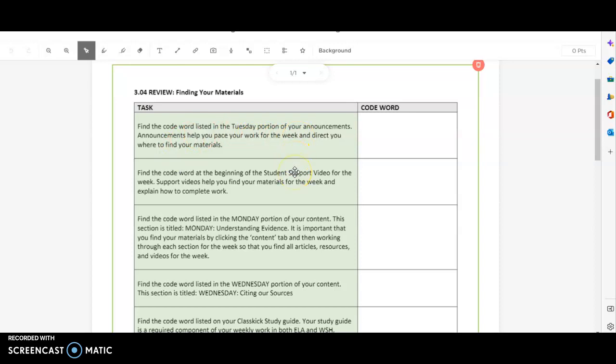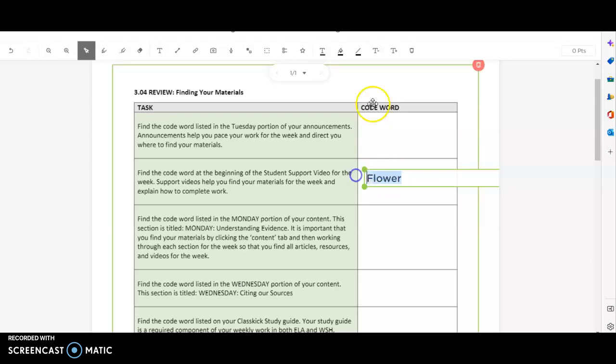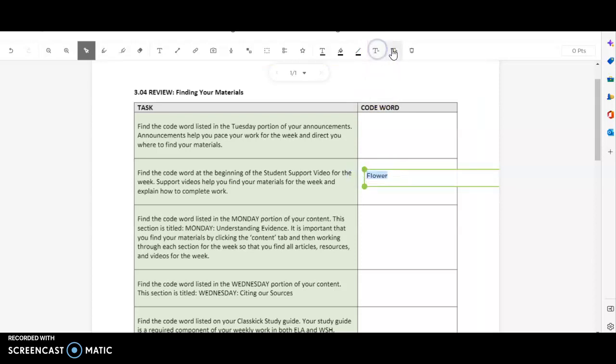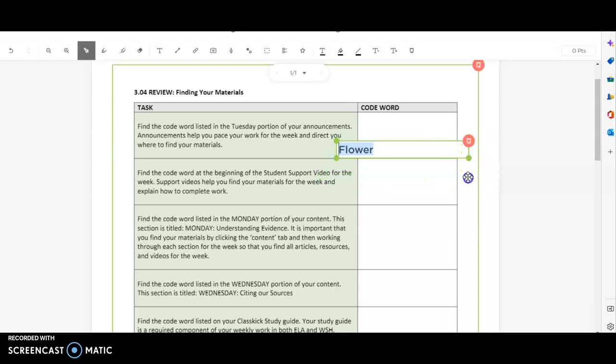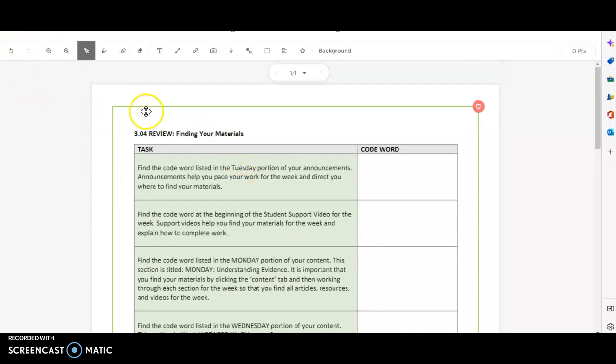Okay? One of them is in this support video, and you know now that it's flower, so you would write flower right here. To write in ClassKick, just hit the text box and write flower, and say you wanted to change the size. You could highlight it and make it smaller or make it bigger. And it will just automatically save. You could also move it around and change the size of this text box. Okay? All right. So please complete that before you take the Monday quiz.